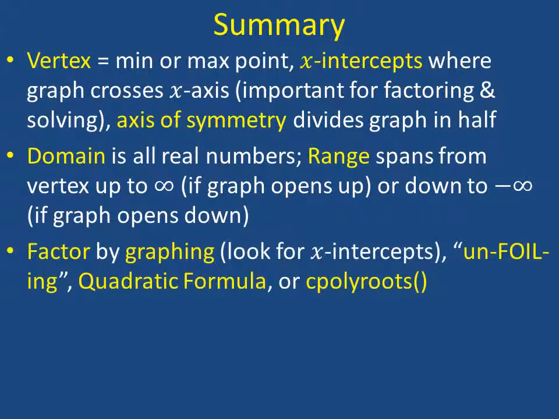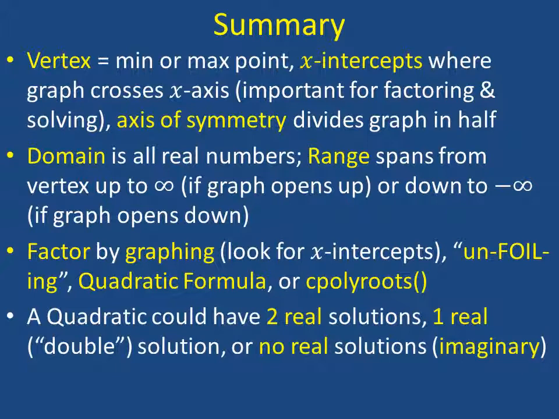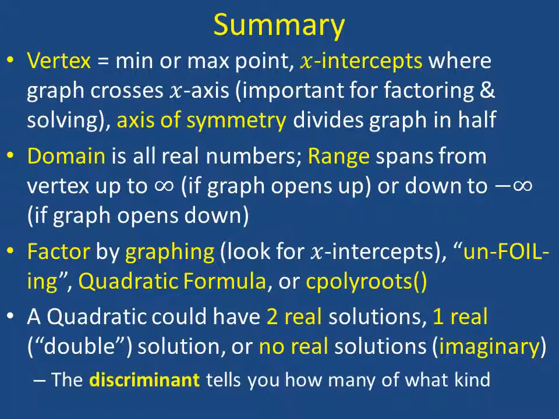We can factor by graphing, looking for the x-intercepts, doing what we might call unfoiling, where we need two numbers that add up to b and multiply to c. We can use the quadratic formula, or if we have the Nspire calculator available, we can use cPolyRoots. And remember that a quadratic might have two real solutions. This would occur if the discriminant is greater than 0. It could have one real solution, which we would call a double root, if the discriminant is equal to 0. Or it could have no real solutions at all. These would be imaginary solutions if the discriminant is negative. Again, the discriminant will tell you how many roots you have of what kind.